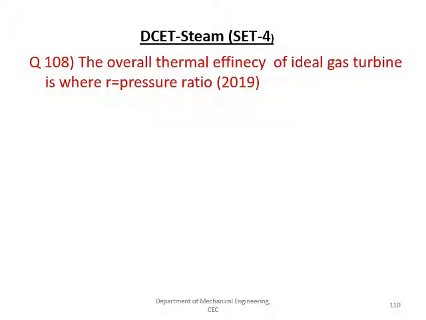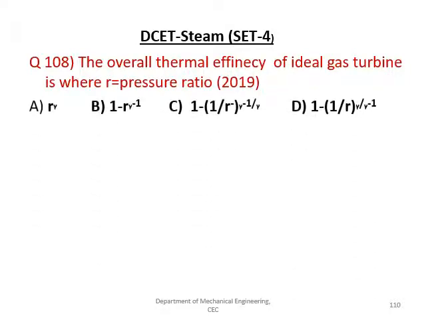The overall efficiency of the ideal gas turbine is, with pressure ratio R, R to the power gamma minus 1, then 1 minus 1 by R to the power gamma minus 1 by gamma, and the last option is 1 minus 1 by R to the power gamma by gamma minus 1. The right answer is C.